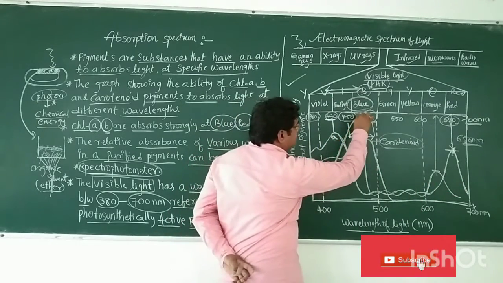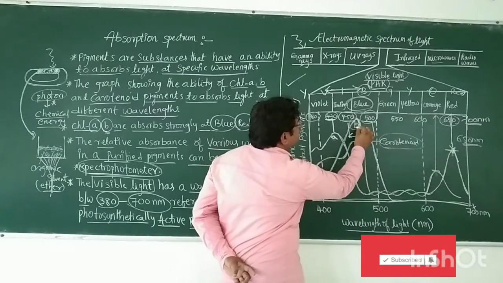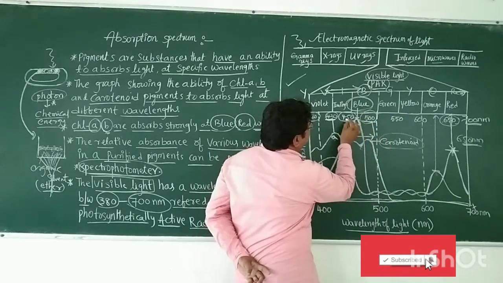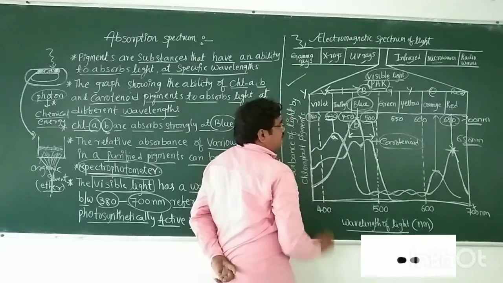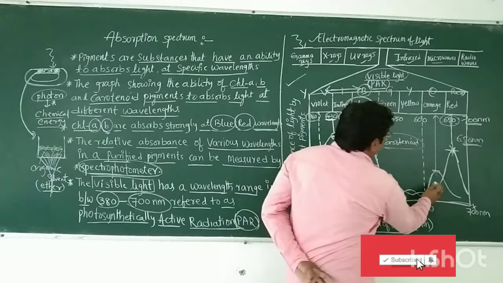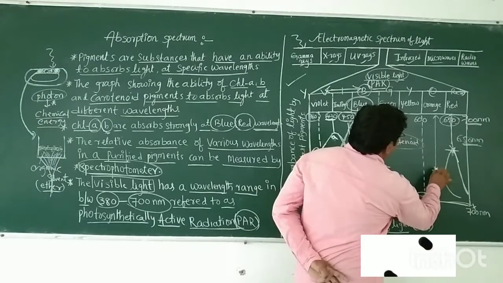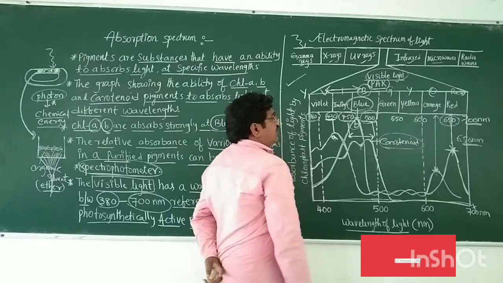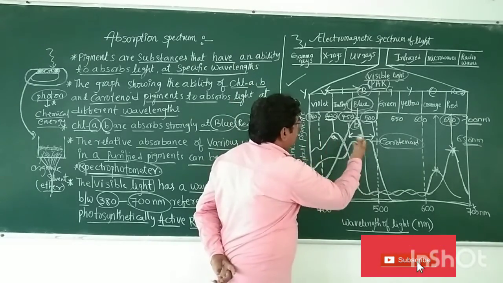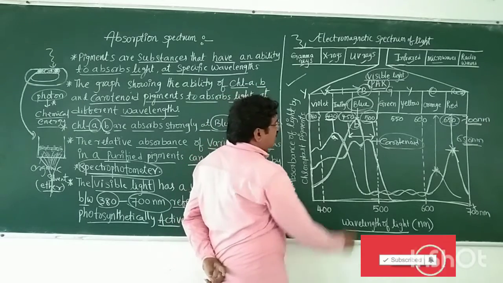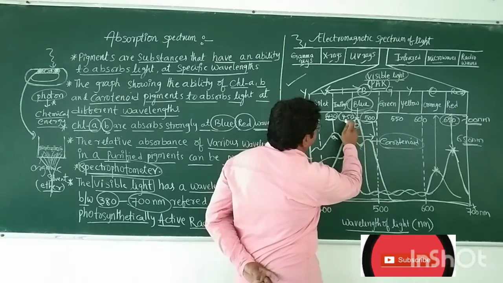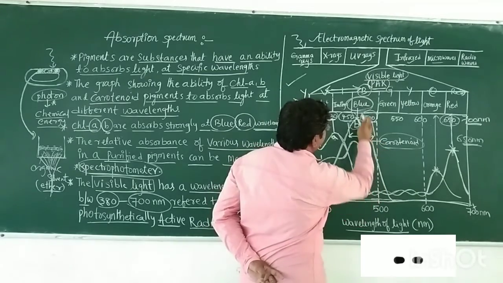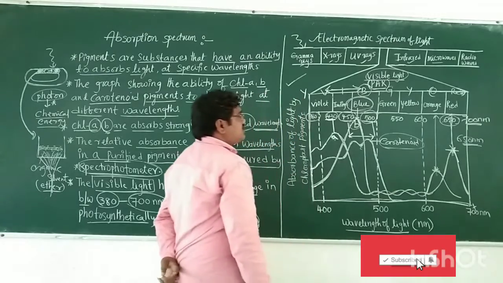Chlorophyll B absorbs more light in the blue light of the visible spectrum, at the specific wavelength of 450 to 500 nanometers, and also in the red region at 600 to 650 nanometers. And the carotenoids absorb more light between 450 and 500 nanometers, in the blue light of the visible spectrum.